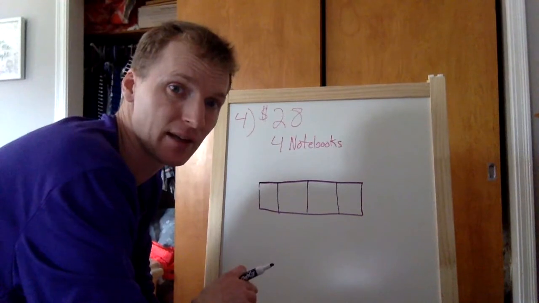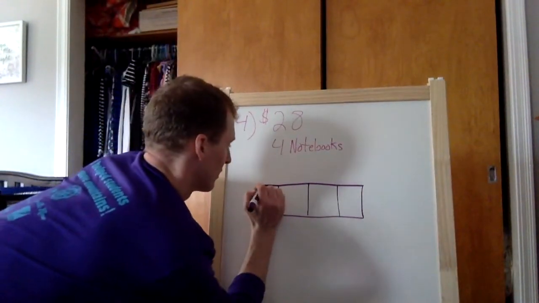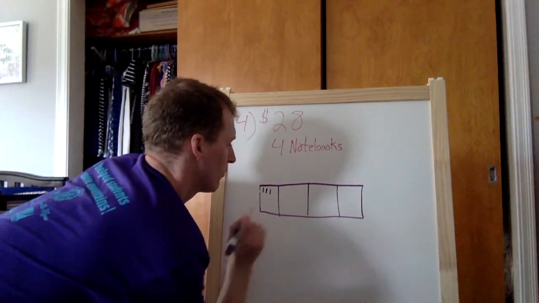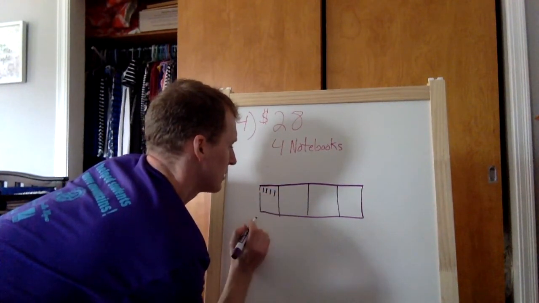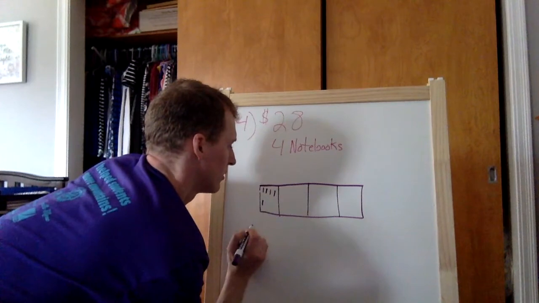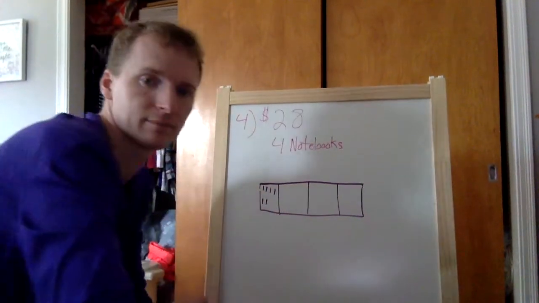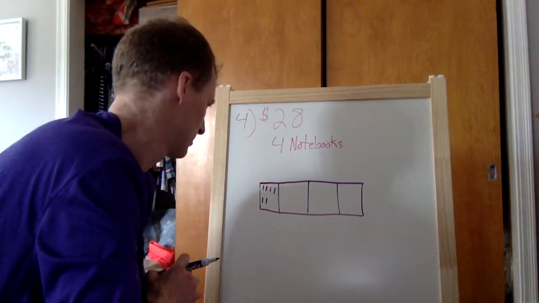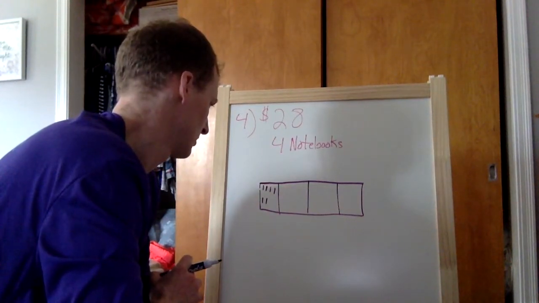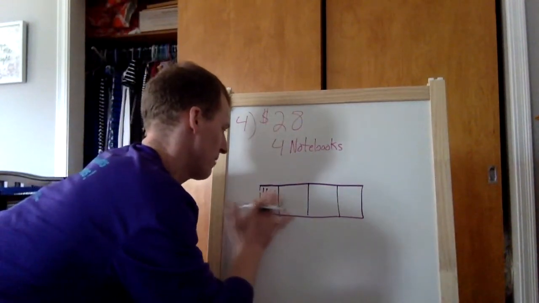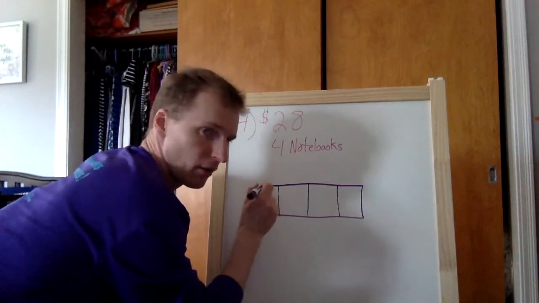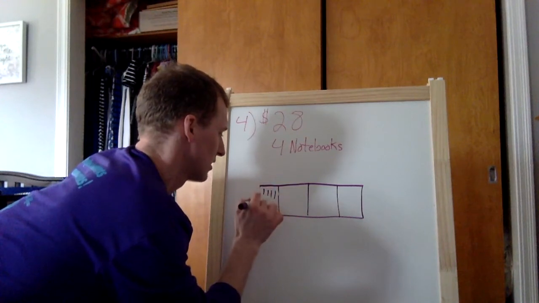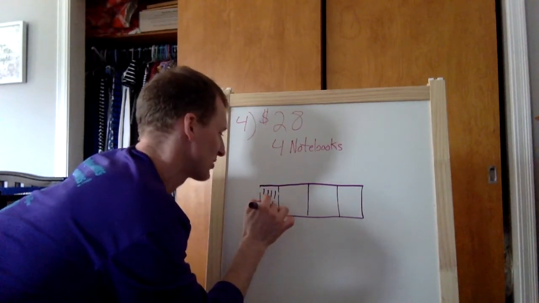Let's see how many it costs. 4, 8, 12, 16, 24, 28. How many? Oh man, I'm messing you guys all up. Keep it going, watch. 4, 8, 12, 16, 20, 24, 28.